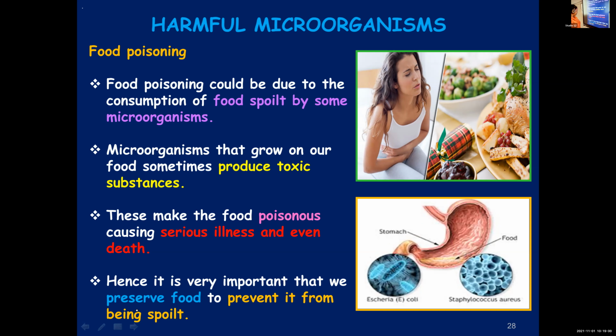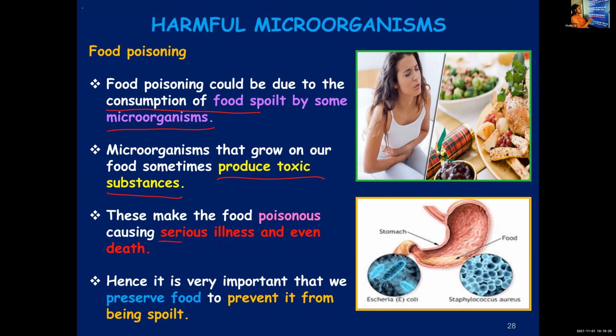Once again, I'll repeat the points. Food poisoning is due to eating food that has been spoiled by some microorganisms. And why is such food getting spoiled? When microorganisms grow, they produce some toxic substances. And what will happen if you eat these substances?